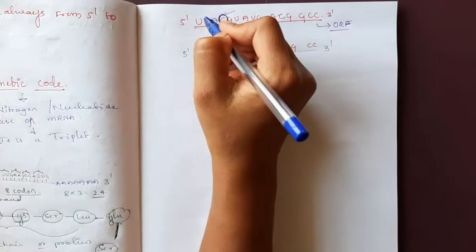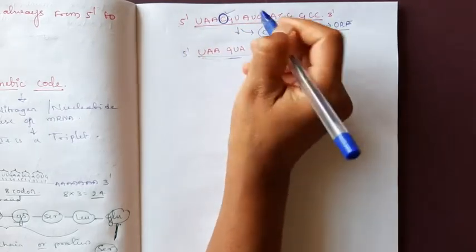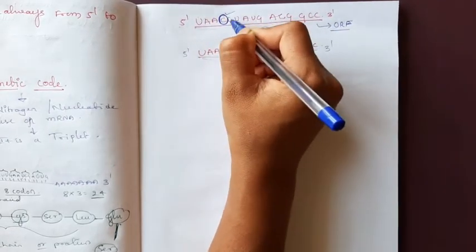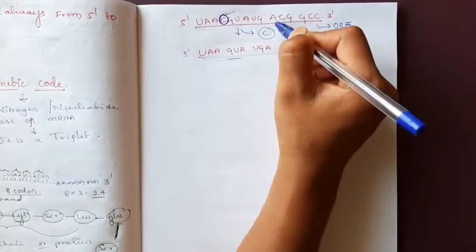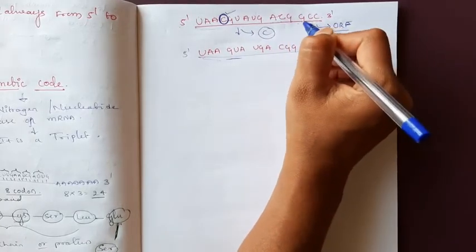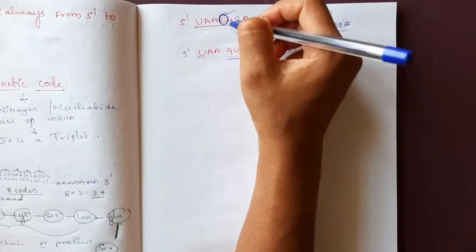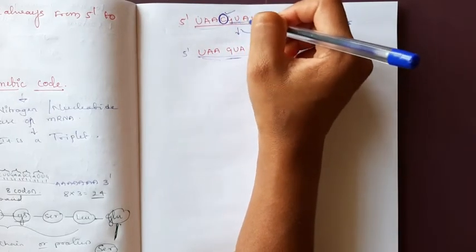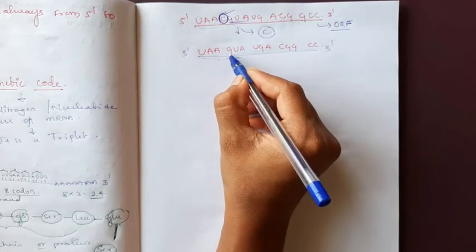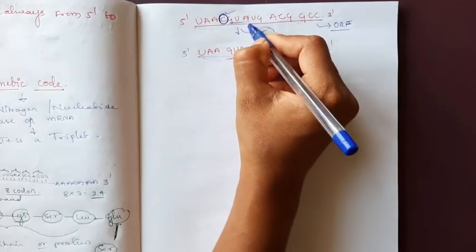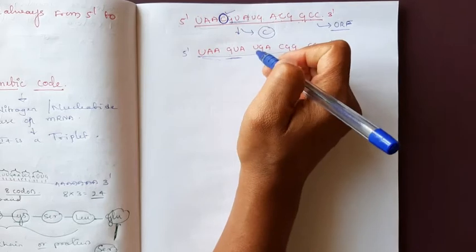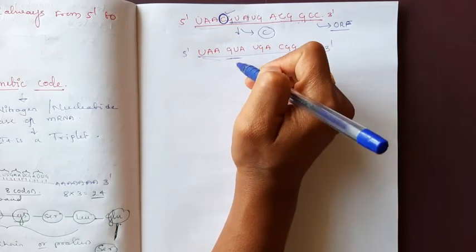How? We can read this frame like this: UAA, CGU, AUG, CGA, GCC. But due to the deletion of this C, the second codon is read as GUA. The first nucleotide of the third codon will shift to the second codon.